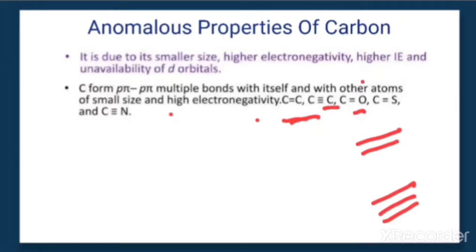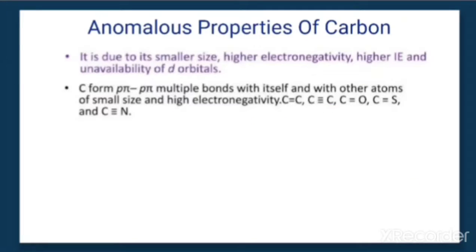It can even form a double bond with oxygen and sulfur, and a triple bond with nitrogen. So this is one of the important properties of carbon: forming p pi multiple bonds with itself and with other elements of smaller size and high electronegativity.